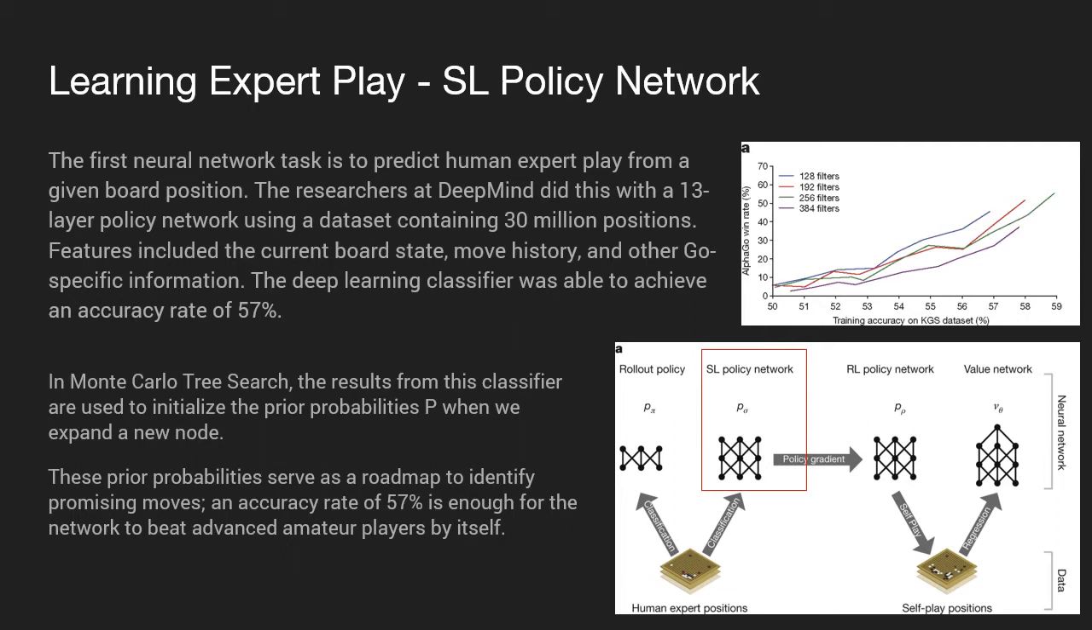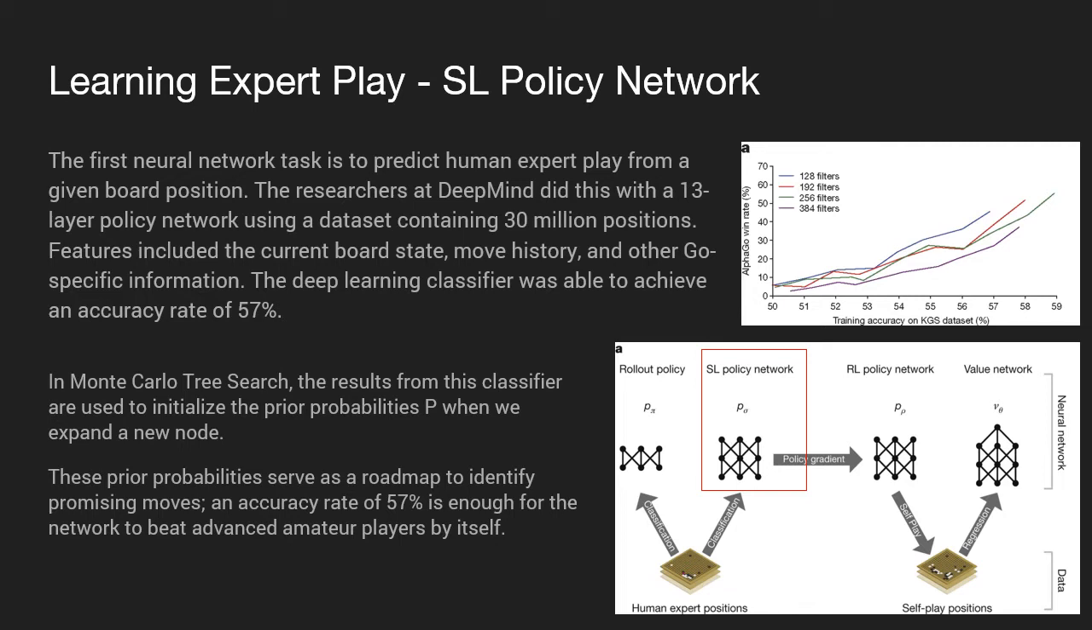So this first network that we're going to be talking about is the supervised learning policy network. This is one of those that gets the prior probabilities for a set of actions from a given state. So this first neural network task is to predict human expert play from a given board position. The researchers at DeepMind did this with a 13-layer policy network using a dataset containing 30 million positions. Features included the current board state, move history, and other Go-specific information. The deep learning classifier was able to achieve an accuracy rate of 57%.